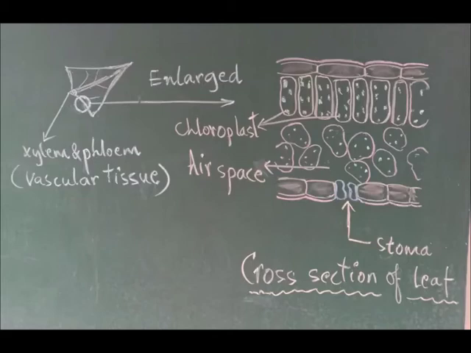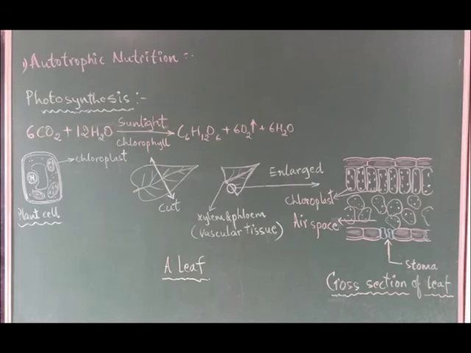Here, the process inside the chloroplast of these cells, the photosynthesis process, is taking place. First is absorption of light energy by the chlorophyll. Later, light energy is converted into chemical energy and water is split into hydrogen and hydroxyl ions, and then carbon dioxide is reduced to a carbohydrate and thus food is synthesized.